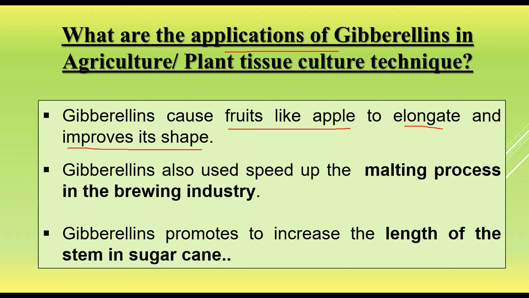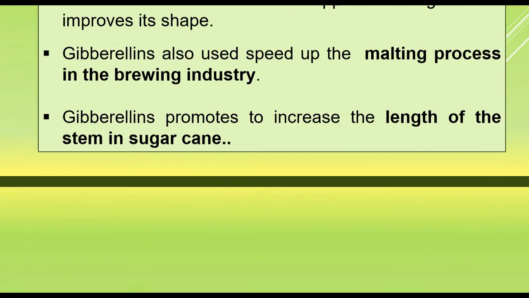Gibberellins are also used to speed up the malting process in the brewery industry. Gibberellin promotes an increase in the length of the stem in sugarcane. Thus the sucrose content in the stem increases, and it has a much higher market value. So from the commercial point of view, it becomes much more beneficial.